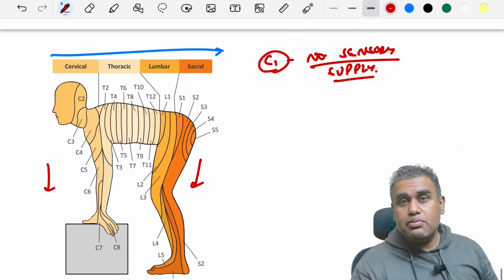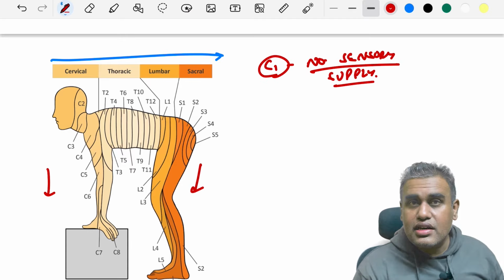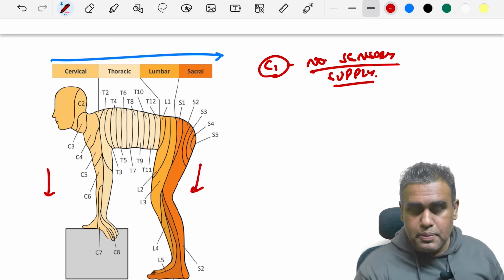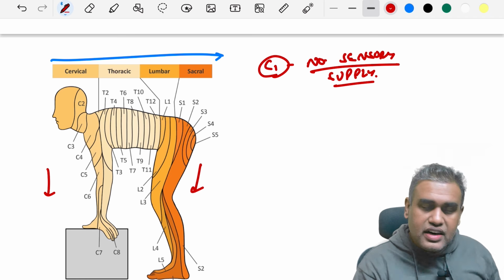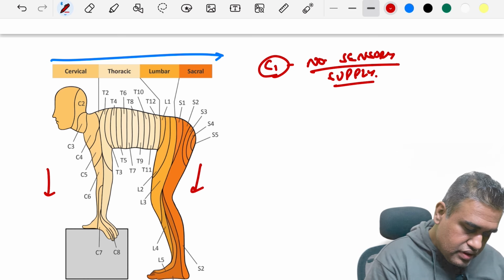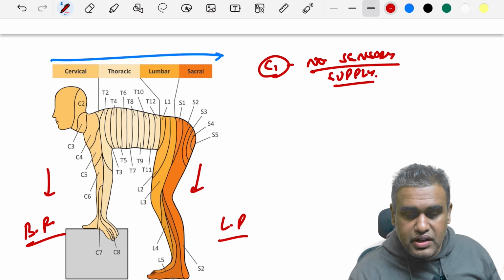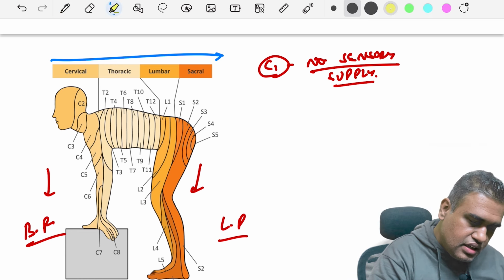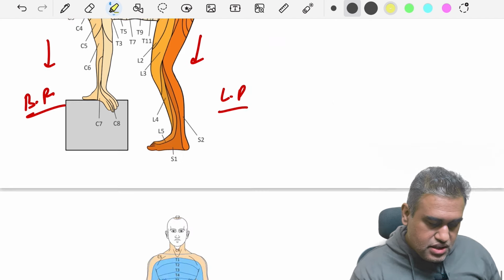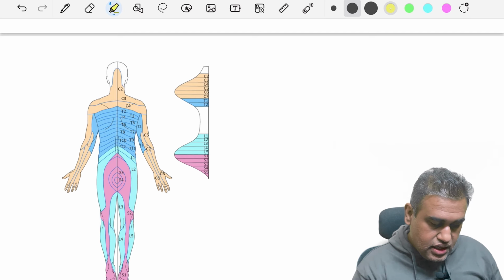So moving from here, now we come to the dermatomes. All those who have subscribed to the Ellen Next app, I have their videos describing all the dermatomes in detail. But this is an image which I found perfect for you to understand the dermatomes. Look at the positioning of the upper limb and the lower limb, and the brachial plexus and the lumbar plexus supplying the upper and the lower limbs. Remember over here, as written already, C1 has no sensory supply. Here are the images of the dermatomes. I advise you to kindly take a screenshot if you want to see them in detail.